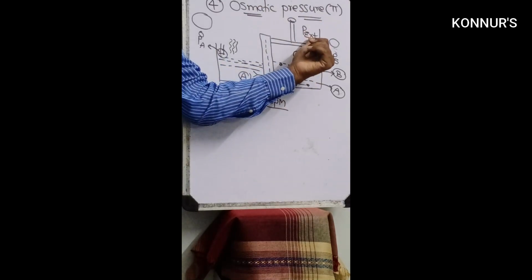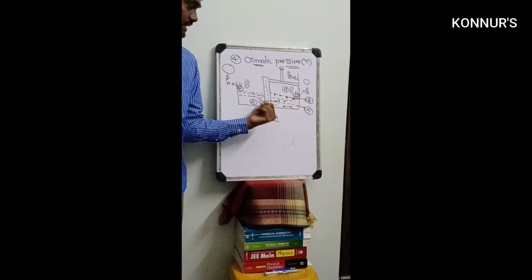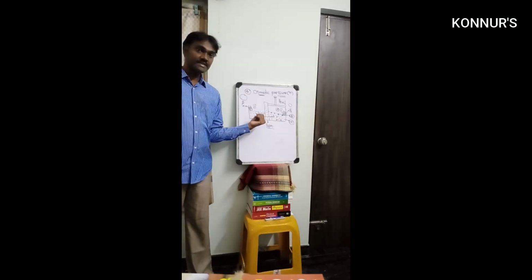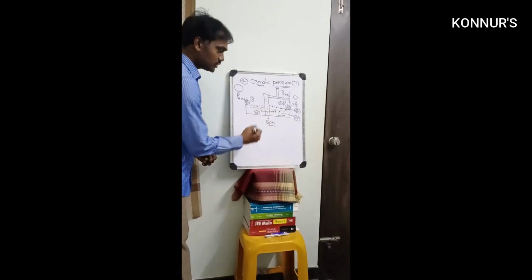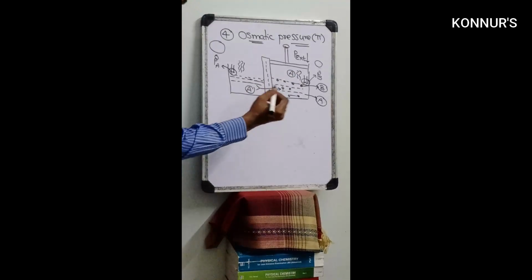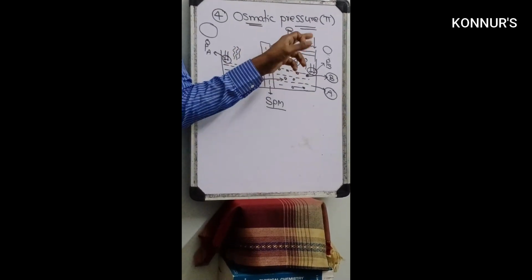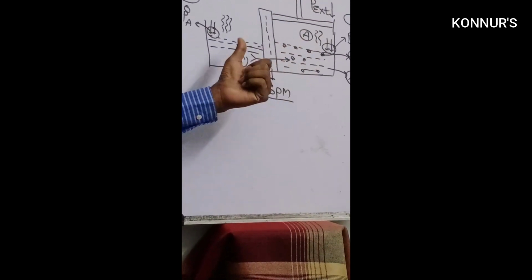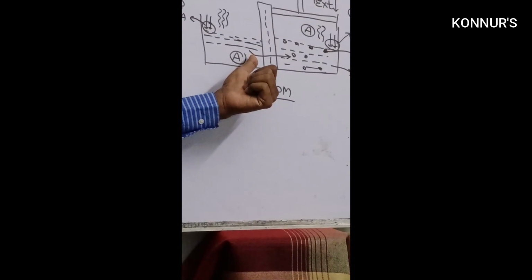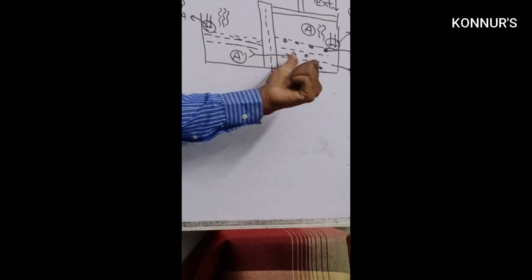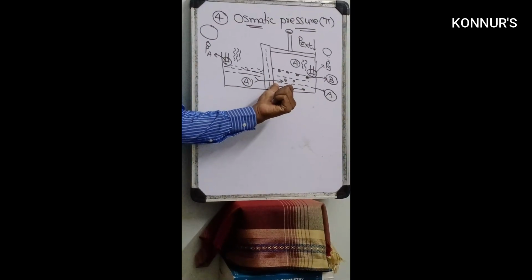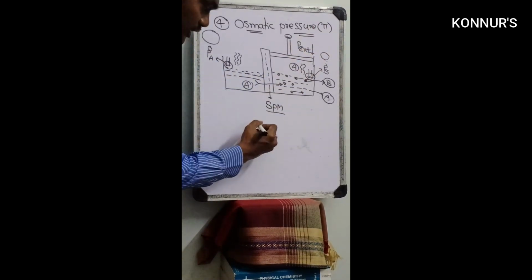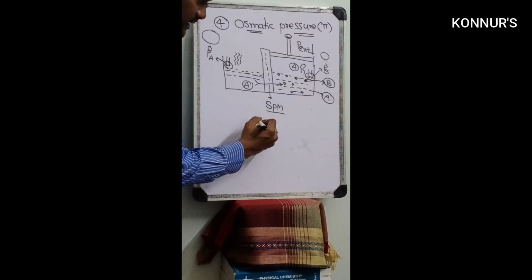If the external pressure becomes more, then the solvent moves from here to here. That is called reverse osmosis. So what is the definition? The external pressure at which the movement of solvent from solvent to solution is stopped is called osmotic pressure. So here there are 3 important points.